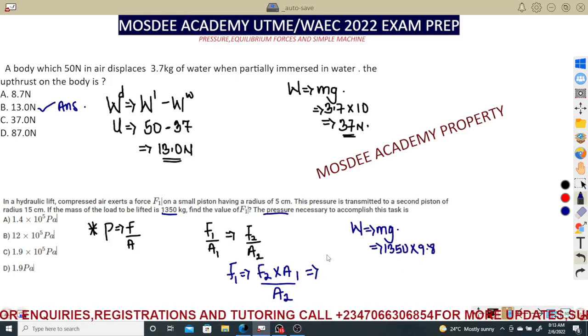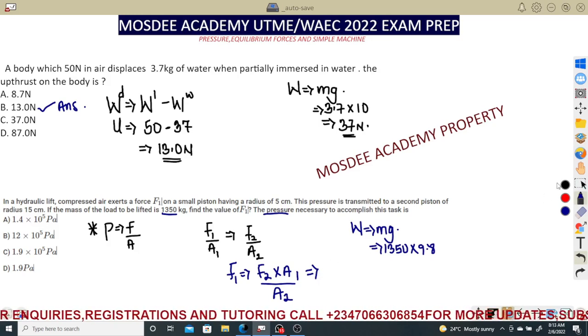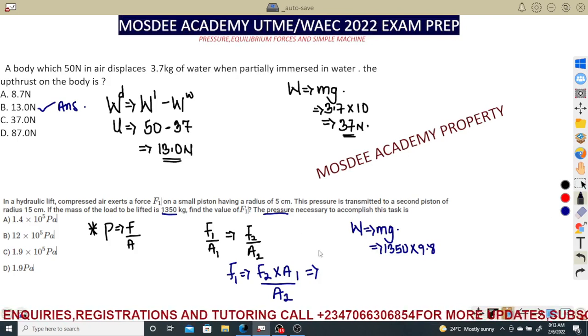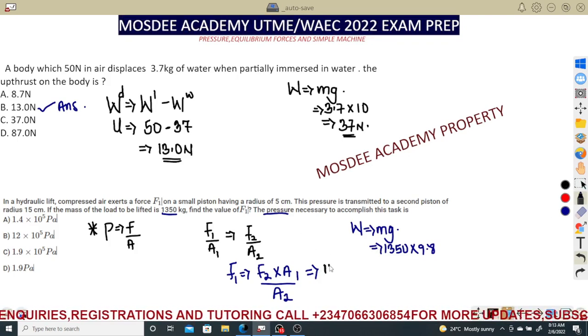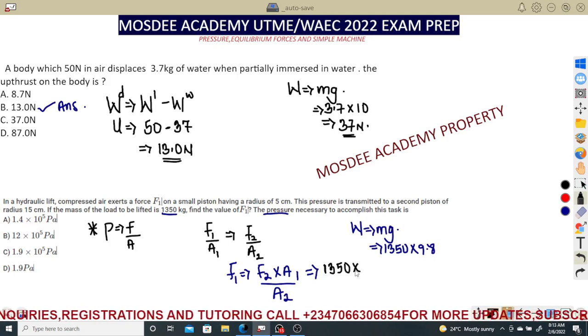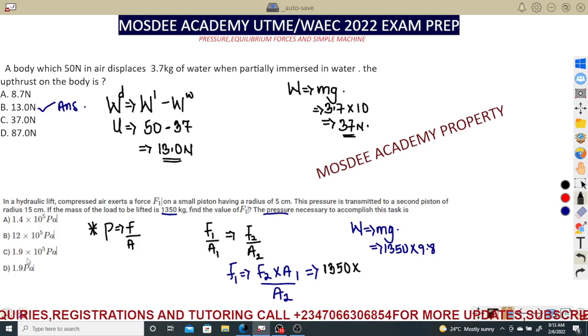I don't have time, and I don't have a calculator here with me, but I'm going to use assumption, and my assumption will definitely work. I am used to that. Those in my offline classes know me very well for that. 8,350, you can use 10. It doesn't change anything. You go for an approximate answer. Why I'm looking at that is because of the nature of the position of the answer.